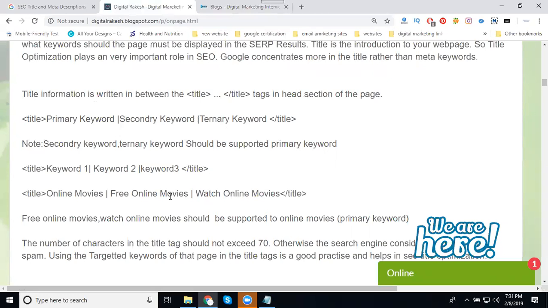So in one title, we can derive any number of keywords. That is, we write within 60 characters. We can use multiple keywords in one single title. That will be discussed in your SEO title time.